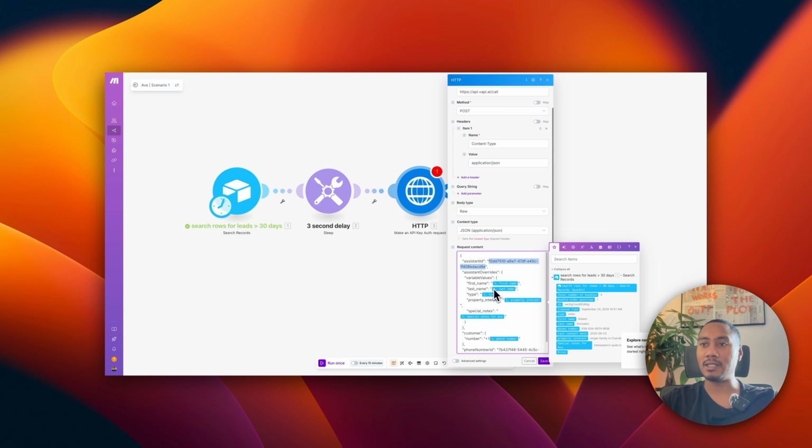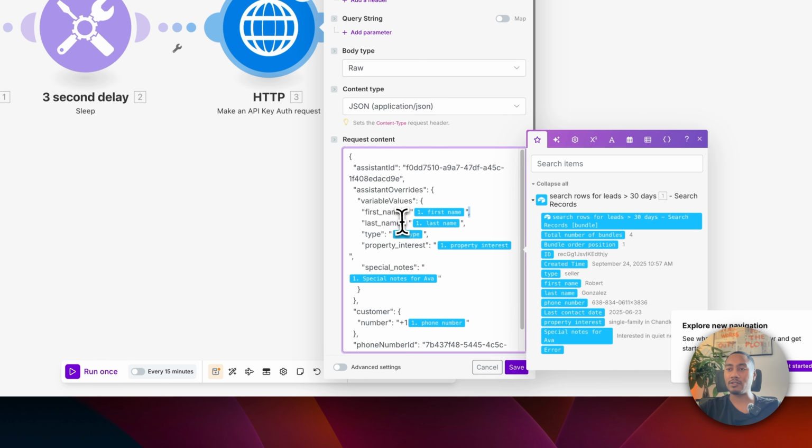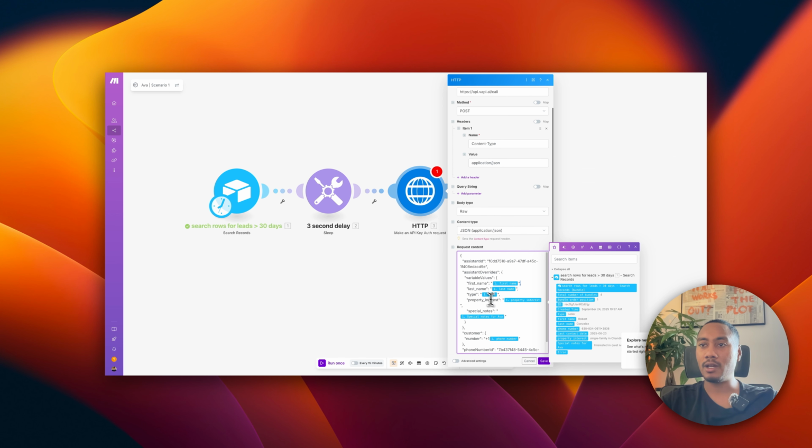Another thing to keep in mind is make sure that you map in or enter these data points that are coming from this Airtable. You can see if I hover over it, it's making this Airtable expand and shrink. That means that we're getting these data points from that specific module. So we have first name wrapped in double quotes, last name wrapped in double quotes. Another thing, make sure that you always have commas after or before the next key value pair. We have type in double quotes. We have property interest in double quotes, special notes for Ava in double quotes.